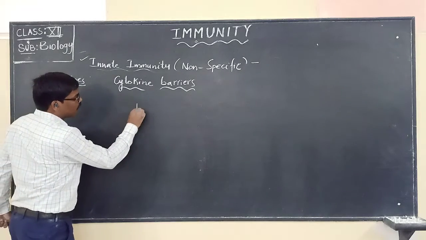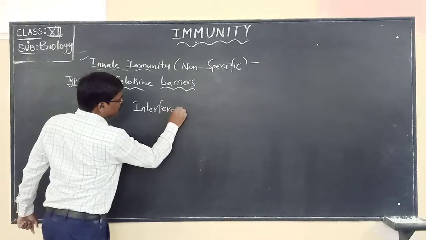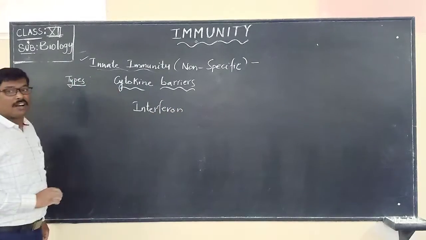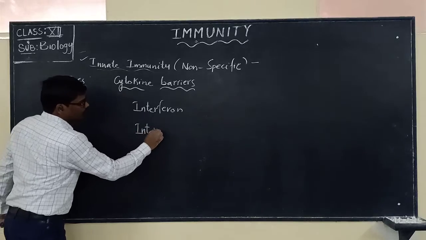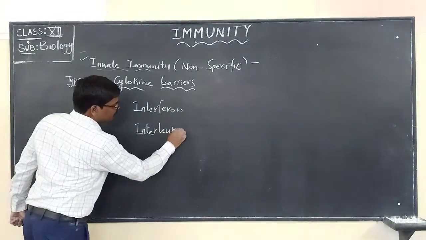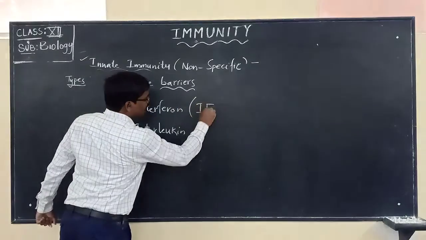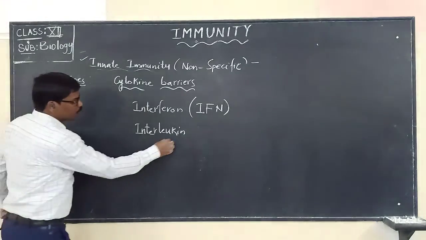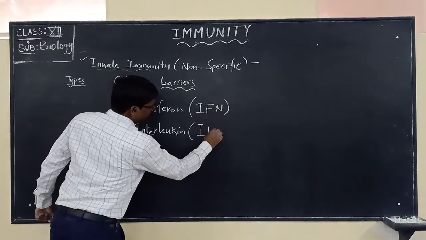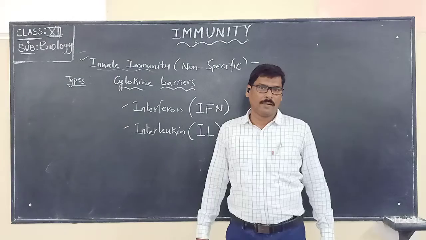Here there is one chemical called interferon, and there are also other chemicals that we have to keep in mind, interleukin. Please remember this. Interferon, you can call it IFN, and interleukins we call IL. Please remember they are very important. You have to remember these two.